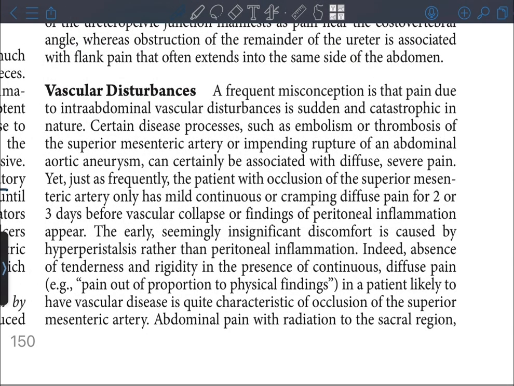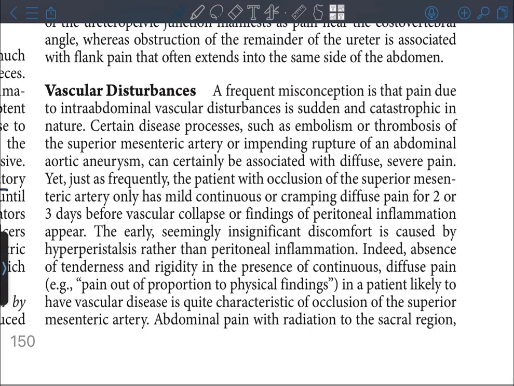Vascular disturbances. A frequent misconception is that pain due to intra-abdominal vascular disturbances is sudden and catastrophic in nature. Certain disease processes such as embolism or thrombosis of the superior mesenteric artery or impending rupture of an abdominal aortic aneurysm can certainly be associated with diffuse severe pain.